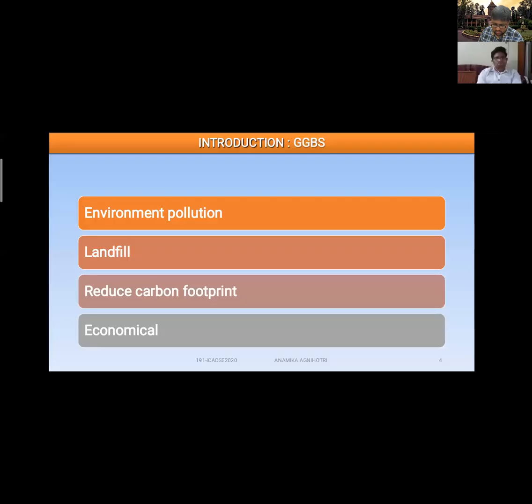It produces only 0.07 ton of the CO2. So if we are substituting such slag, then it will prompt the improvement of substitution, so that we can use it as a cement replacement. If we are not using it as a replacement, if we are disposing it off, then disposal of such slag will cause a problem for the environment.